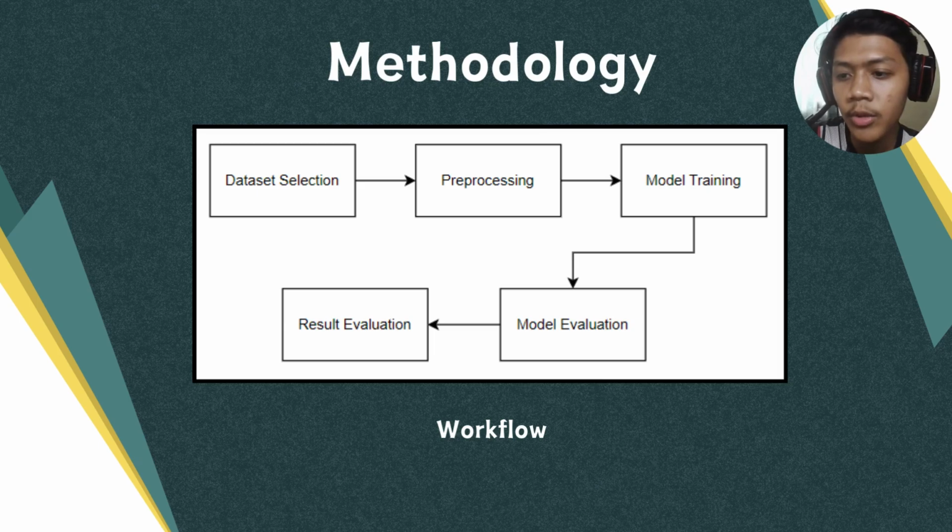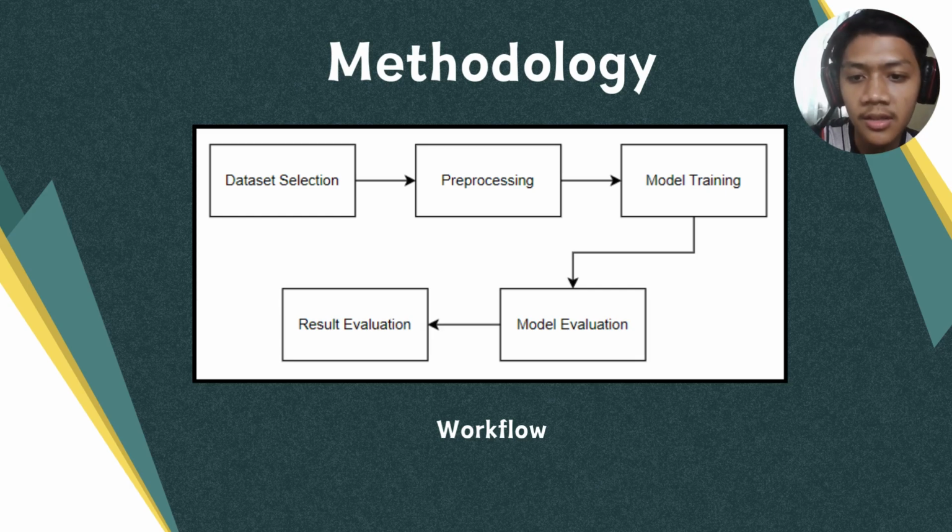The model was compiled with Adam optimizer and categorical cross entropy loss. Also, the training was performed using early stopping and learning rate reduction to prevent overfitting and adapt learning rates dynamically. The second last is the model evaluation. We evaluate the model using metrics such as accuracy, loss, and confusion matrix to measure how well the model predicted the class labels.